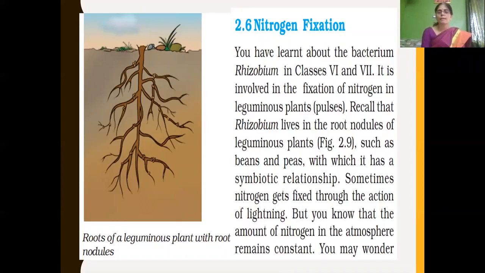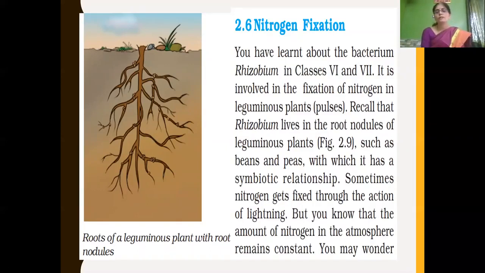This Rhizobium bacteria is present in the root nodules of leguminous plants, pulses like beans, peas, etc. In these root nodules, you can see in the figure the knot-like structures, called root nodules. In those root nodules, the Rhizobium bacteria live and help in nitrogen fixation.